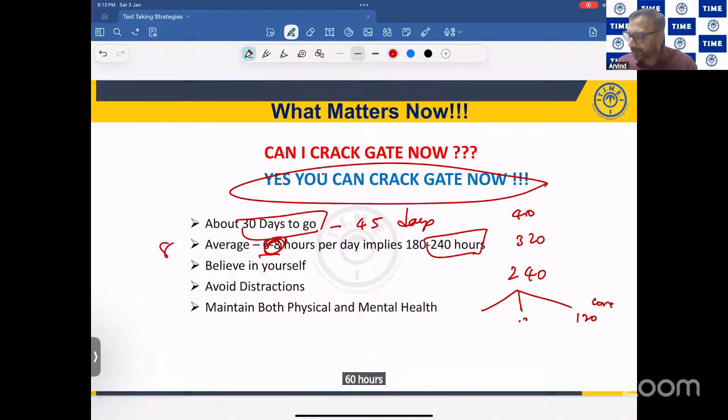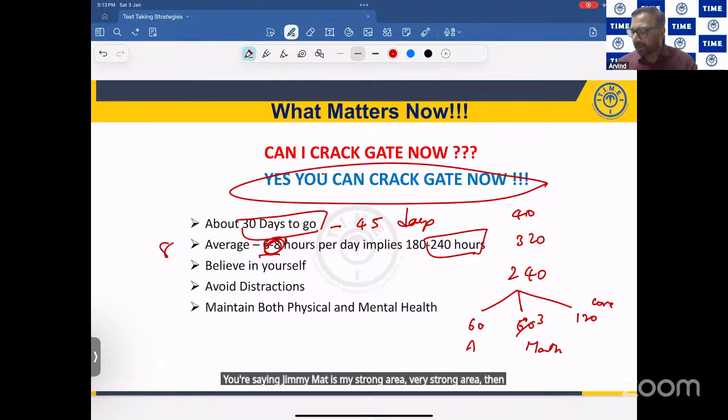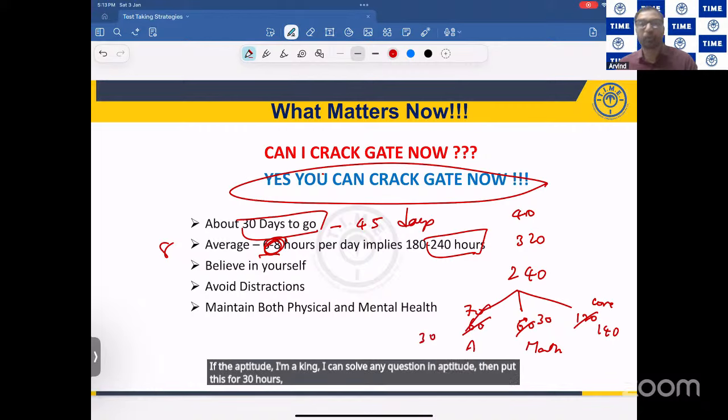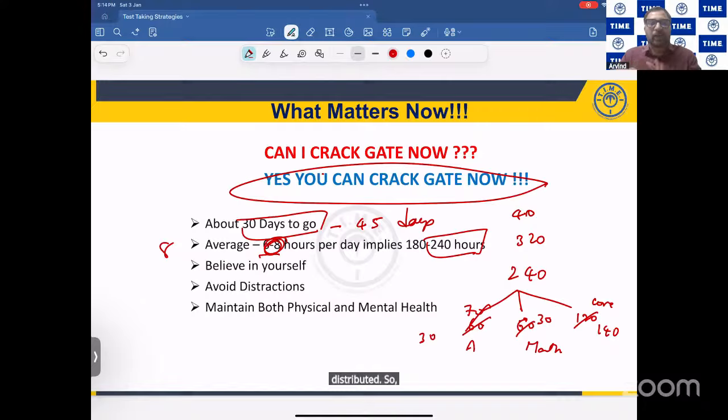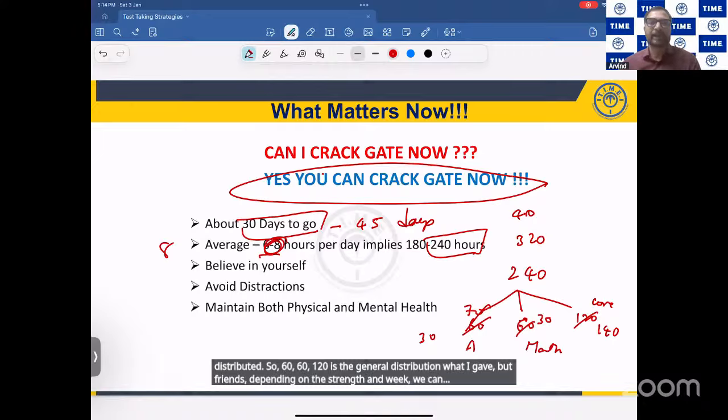Then 60 hours or 70 hours. Right now I'm doing 60 hours on aptitude and 60 hours on engineering math. If engineering math is my very strong area, then you can put this for 30 hours, increase this to some 70 hours, and increase the core to something like 140 hours. If in aptitude I'm a king, I can solve any question, then put this for 30 hours and distribute it. 60, 60, 120 is the general distribution I gave. But friends, depending on your strengths and weaknesses, you can adjust it.